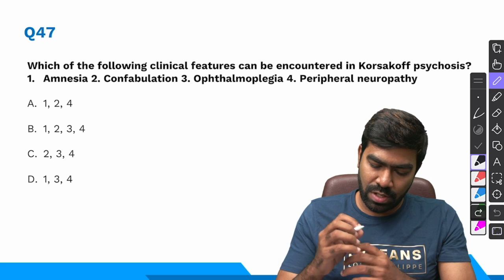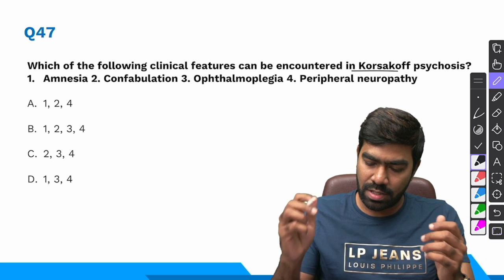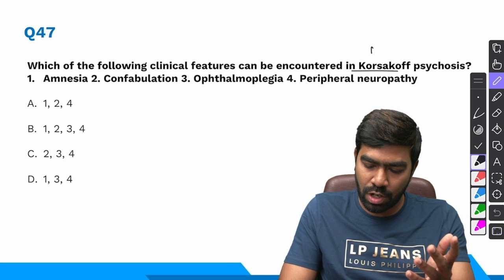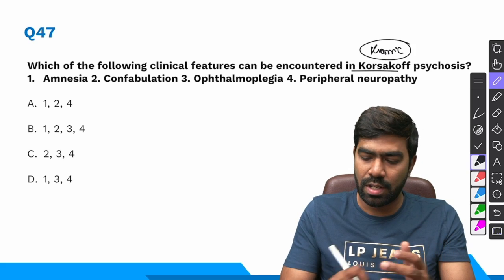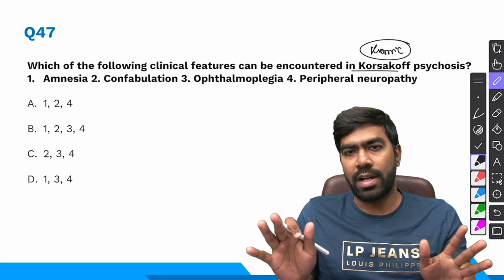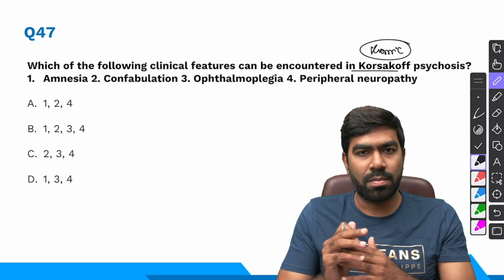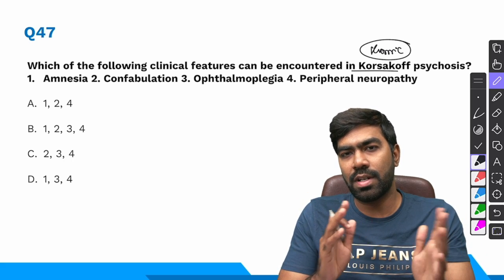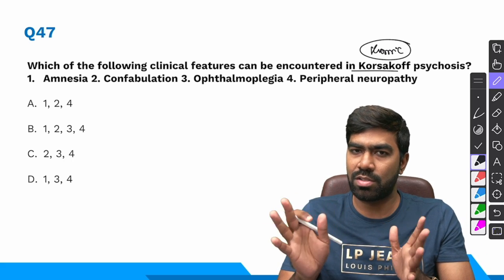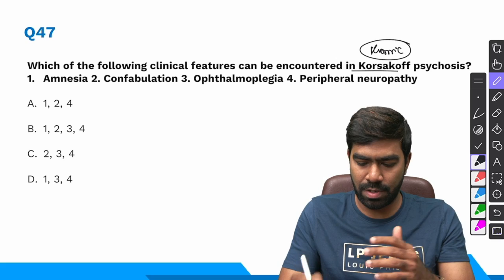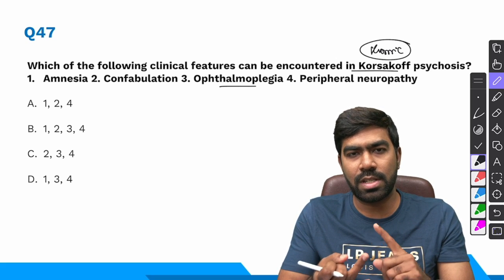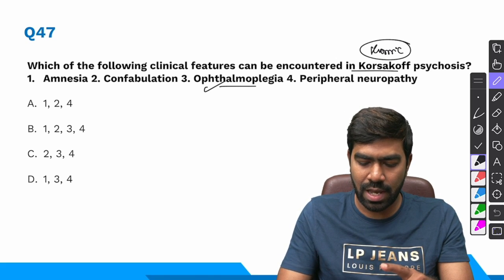Coming to 47th question, which of the following clinical features are seen in Korsakoff psychosis? Remember, Korsakoff is a chronic form of thiamine deficiency and it is virtually untreatable. It cannot be reversed even with thiamine treatment. But acute form of thiamine deficiency will result in Wernicke's encephalopathy, and that is treatable with thiamine. That's reversible with thiamine. So what are the features of Wernicke's? Ophthalmoplegia, ataxia, and confusion that can be reversed with thiamine.